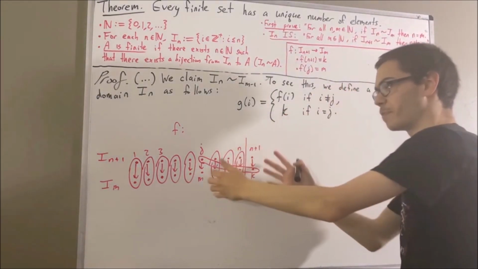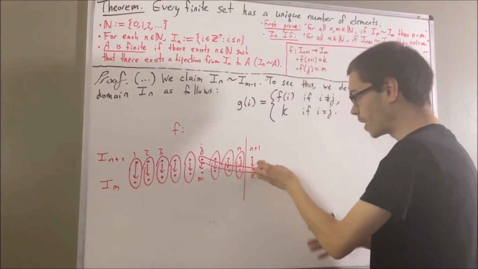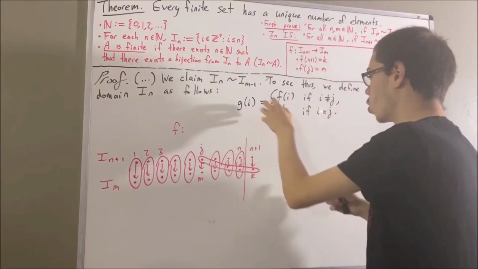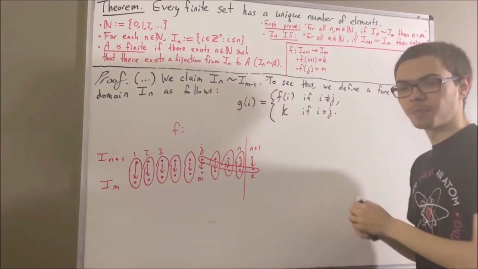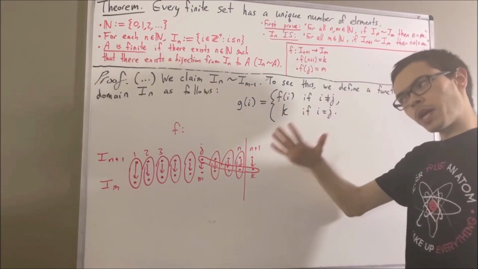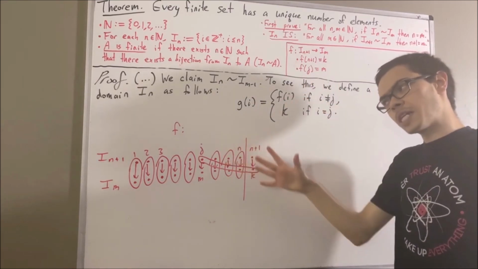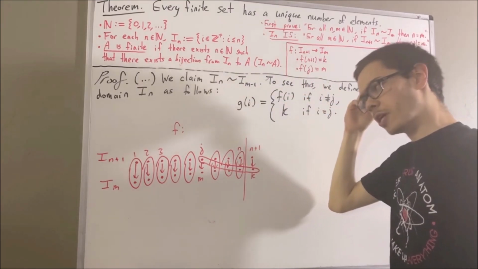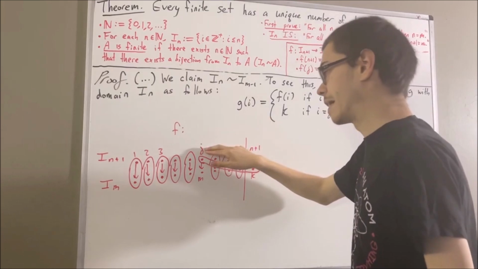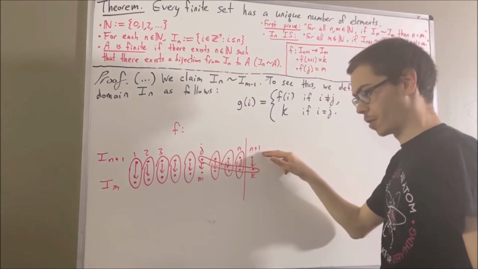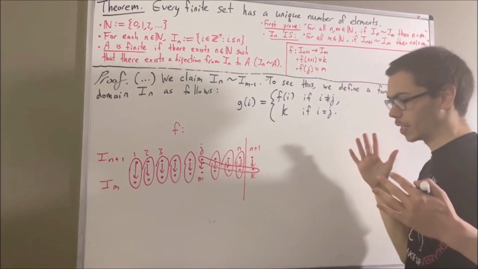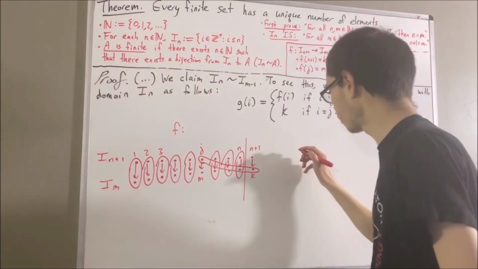So visually speaking, from our function f, we have been able to establish what we suspect to be a bijection from I_n to I_{m-1}. Now, granted, this visualization makes us assume that j is not equal to n plus 1. So then what if j is equal to n plus 1? Well, visually speaking, here's how this would change.